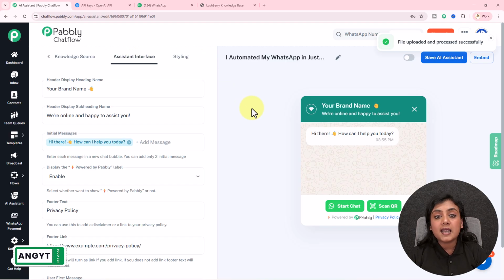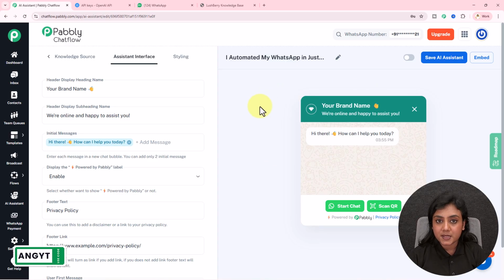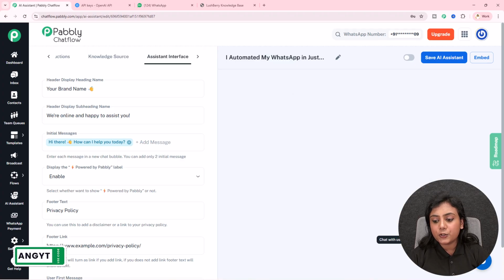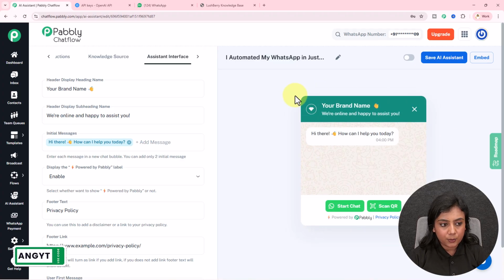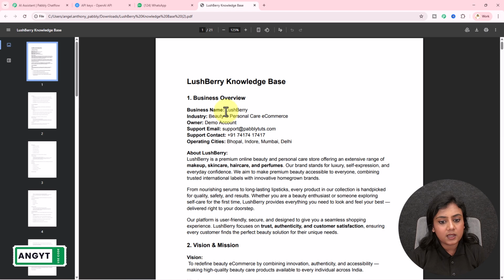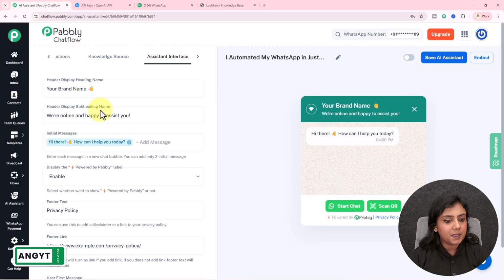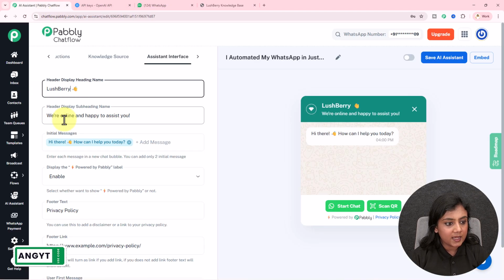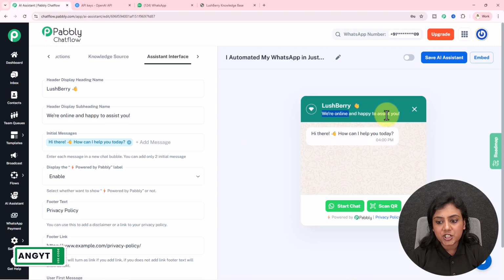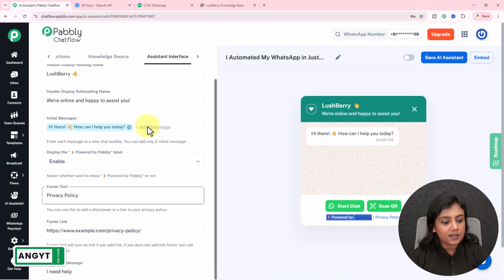So if you want to add this AI assistant on your website as well, you can definitely do that. So this is how the assistant is going to look like on your website as well. Okay, now in this assistant interface, over here, if you want to change this heading and add in your brand name, my brand name is Lushberry. So what I can do is I can simply paste this brand name right here. Okay. Next is this subheading. So if I want to change the subheading, change the initial message, disable or enable the Powered by Pabbly, add in the footer link like this, you can edit all the things over here in this assistant interface section.